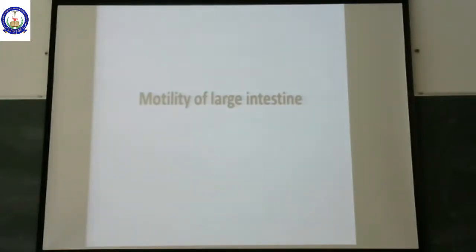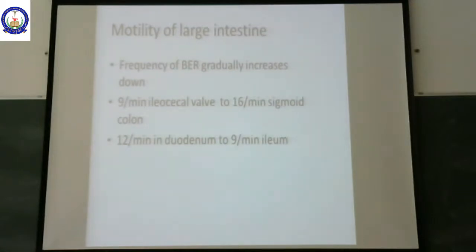Coming to motility of large intestine. The frequency of the basic electrical rhythm is lower than that of the small intestine.